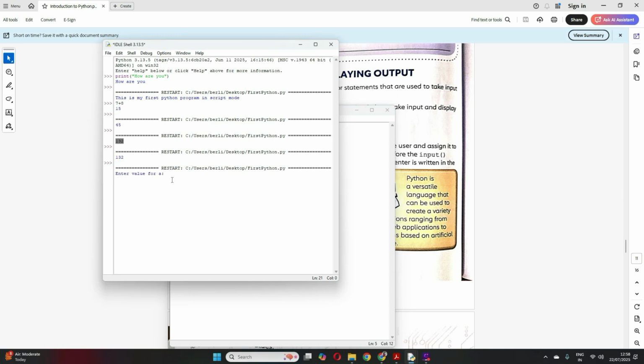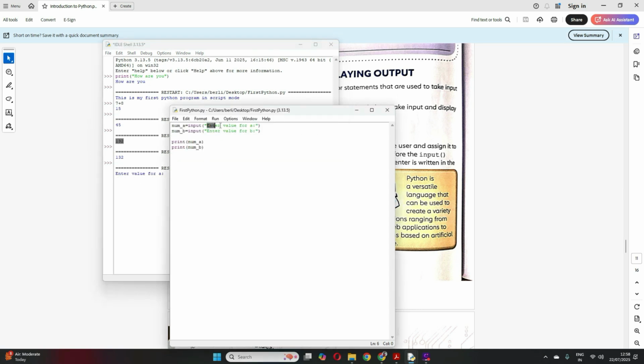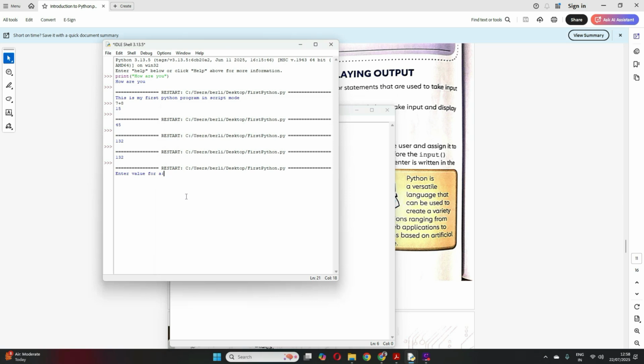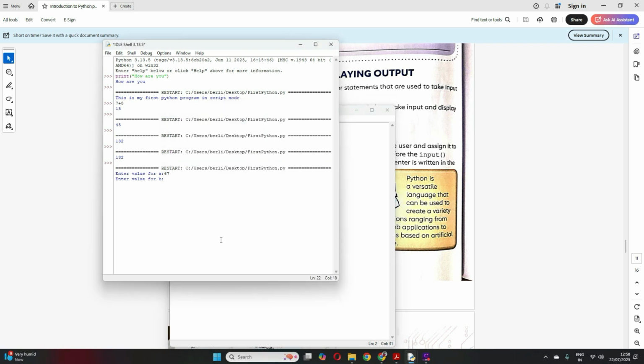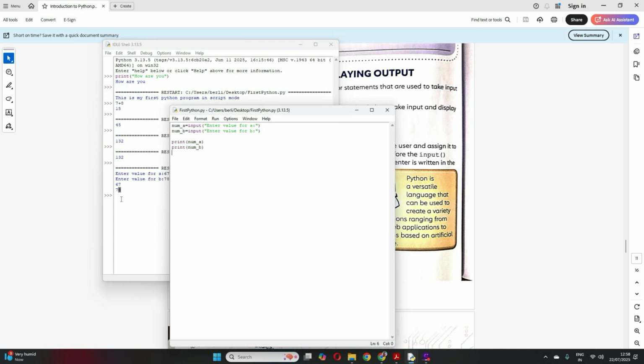Now run and see how it runs. It is asking me to enter value of A. Whatever I have written within this double quote displays here. So I'll enter a value, maybe 67. Enter value for B. Whatever I have written inside this will be displayed as it is. So enter value 78. It will print both of these because I have given the print statement. So it has printed, correct? Clear? So how do we input a value from the user? Input, enter value for this.